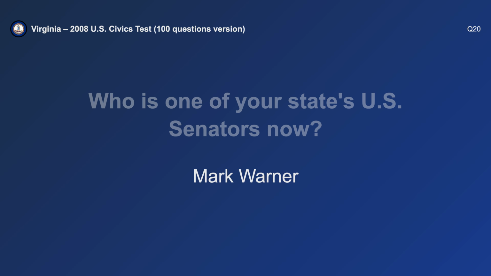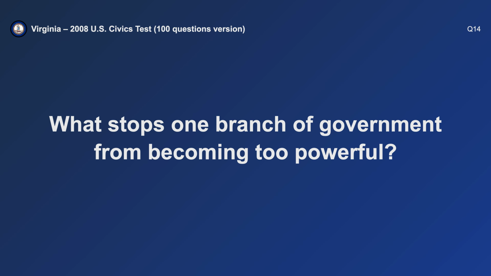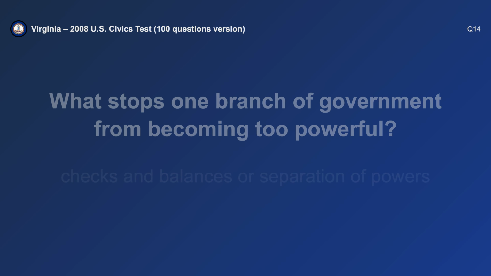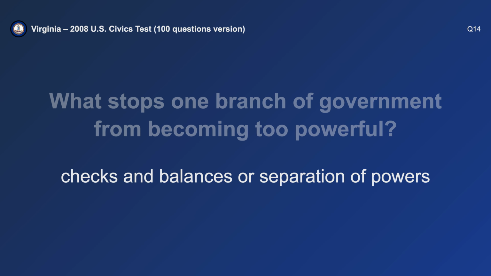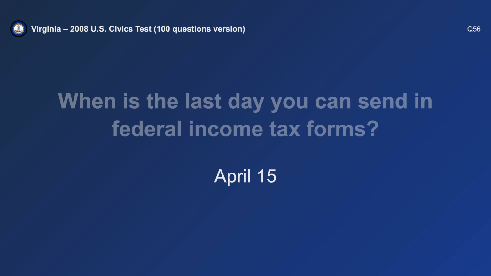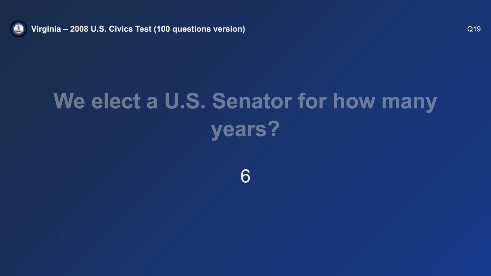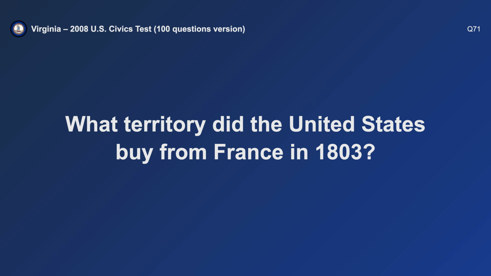Mark Warner. Who is the commander-in-chief of the military? The president. What stops one branch of government from becoming too powerful? Checks and balances. When is the last day you can send in federal income tax forms? April 15th. We elect a U.S. Senator for how many years? 6.